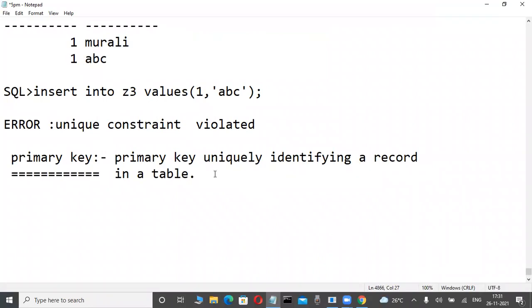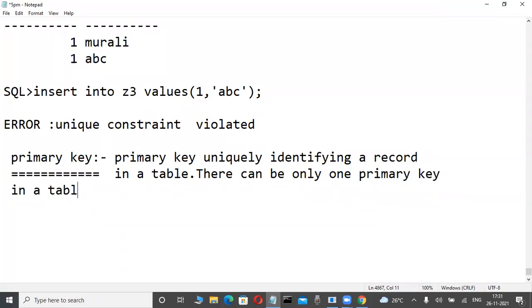Write it as an extension: there can be only one primary key in a table.